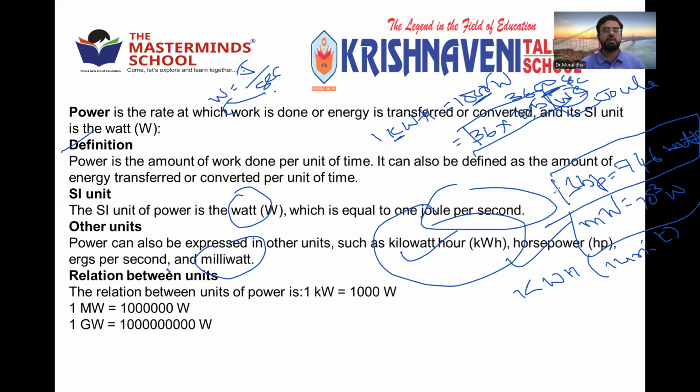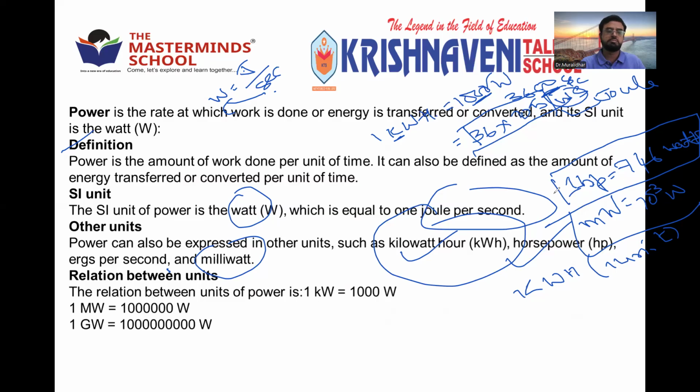And this power can also be measured in other units, smaller units or larger units. In case of smaller units, the smallest unit of power is milliwatt, and the largest one is kilowatt hour, where 1 kilowatt hour is nothing but 36 into 10 power 5 joule. When 36 into 10 power 5 joule of energy is consumed, it is named as 1 kilowatt hour or 1 unit. Right? 1 unit. Okay.